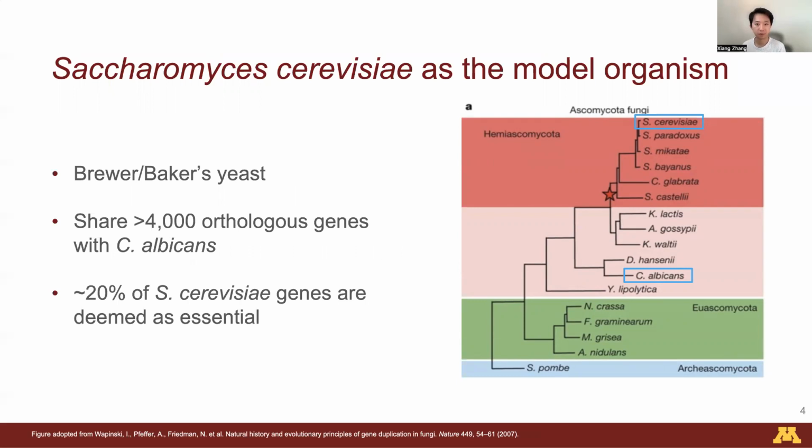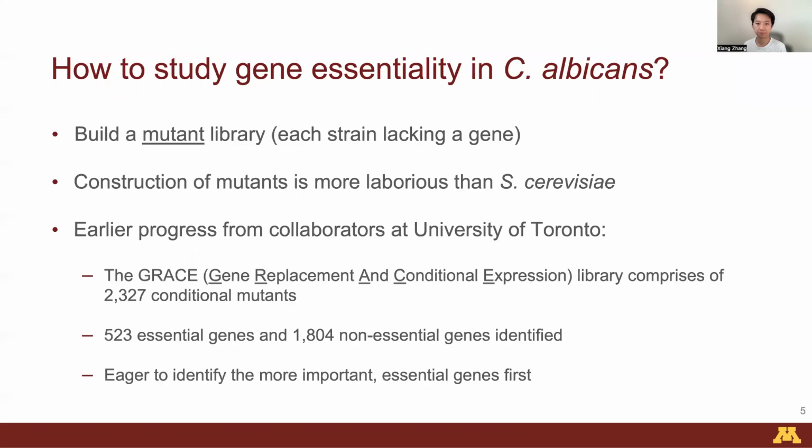So probably we can expect a similar rate in C. albicans. But building a mutant library in C. albicans could be much harder as those genes are less tractable. As a result, we cannot easily conduct large-scale genetic studies in C. albicans. Despite that, our collaborators at the University of Toronto were able to extend a collection called GRACE Library, which includes 2,327 conditional mutants, from which they identified 523 essential genes and about 1,800 non-essential genes.